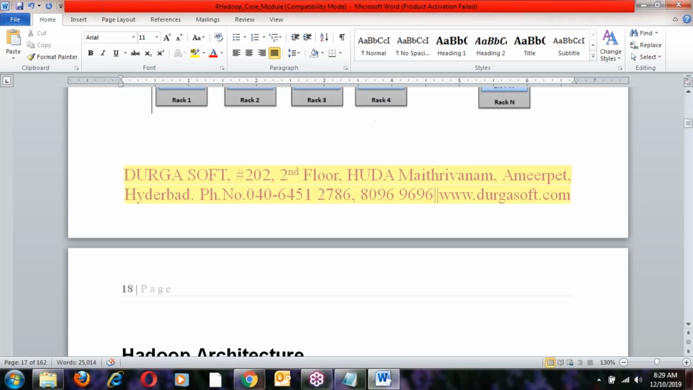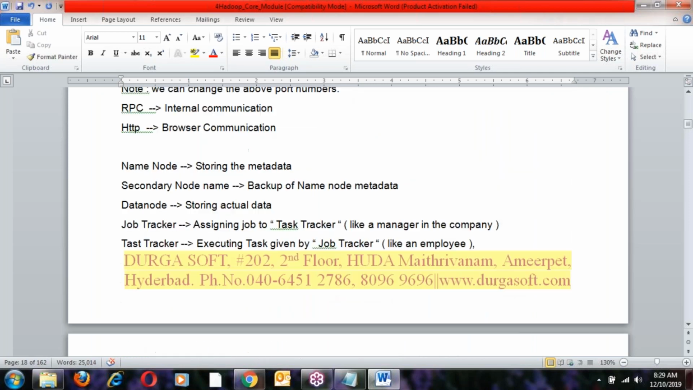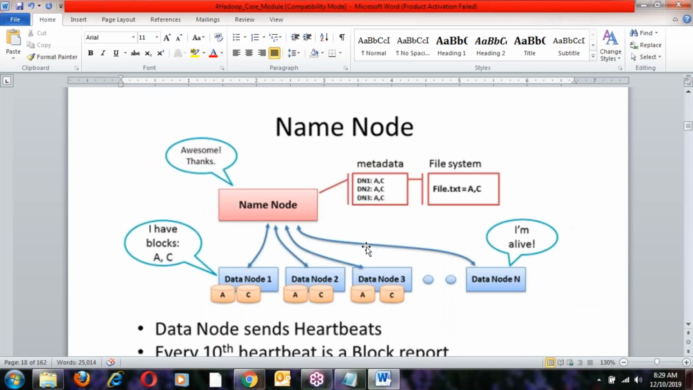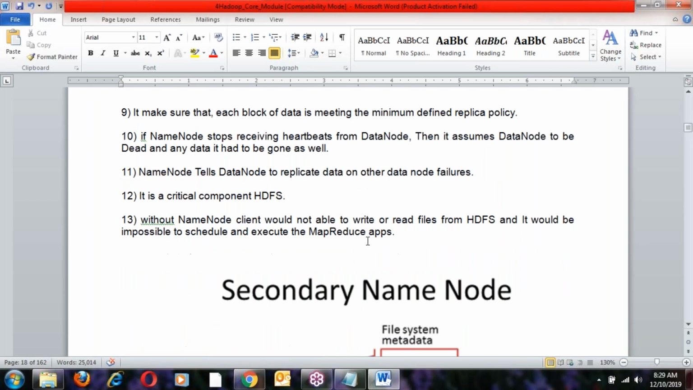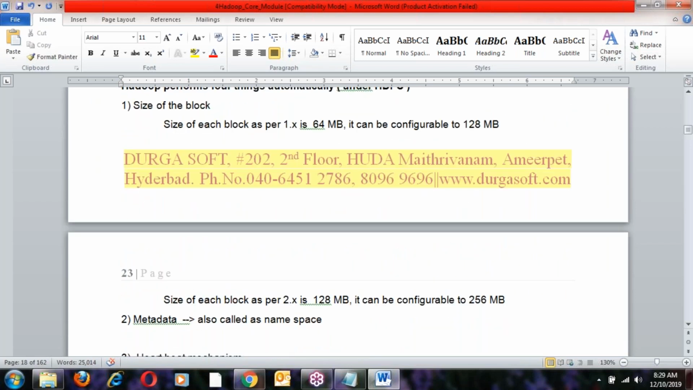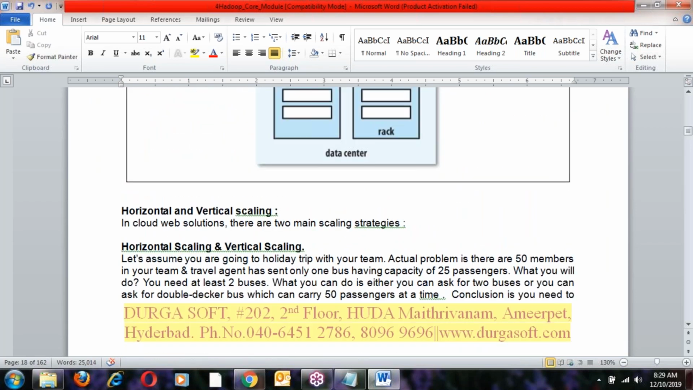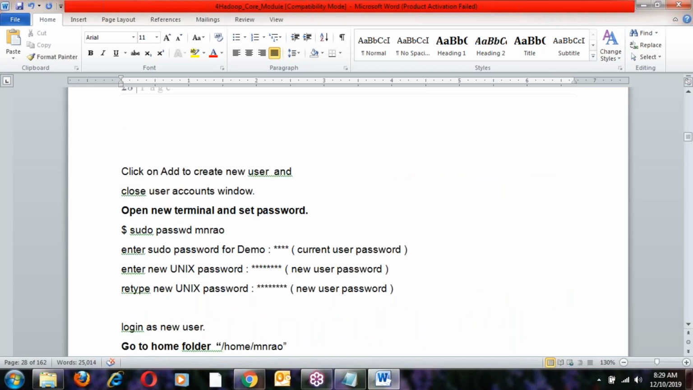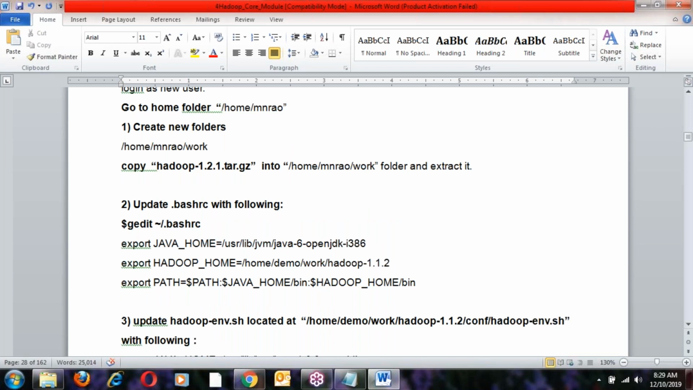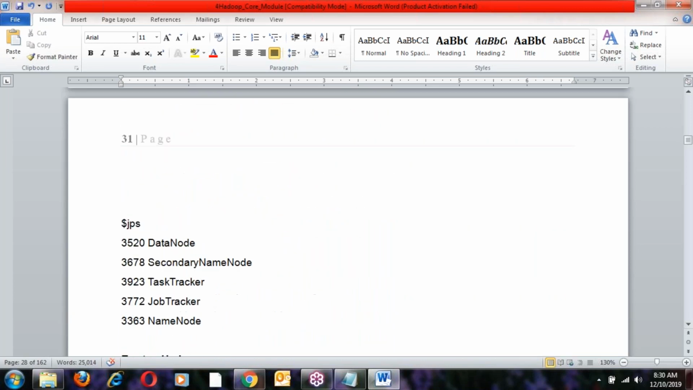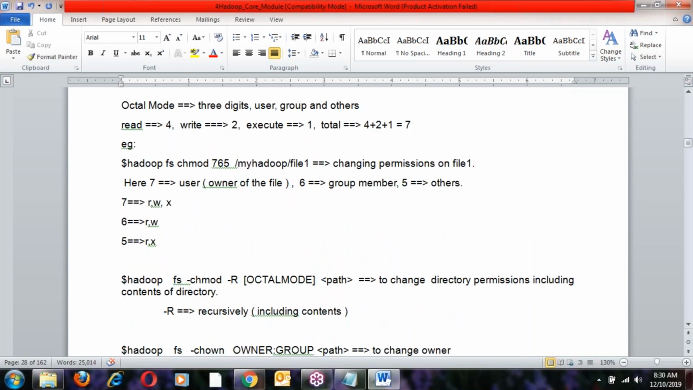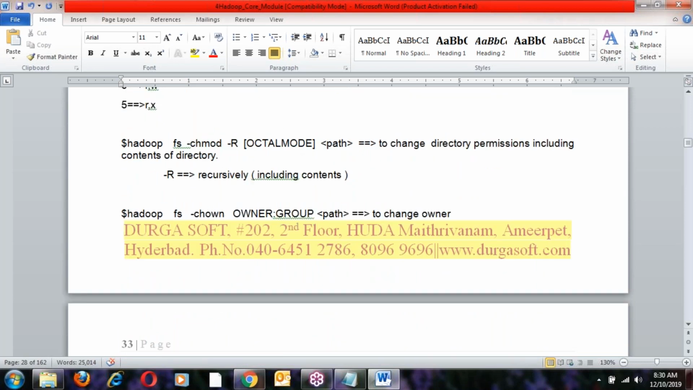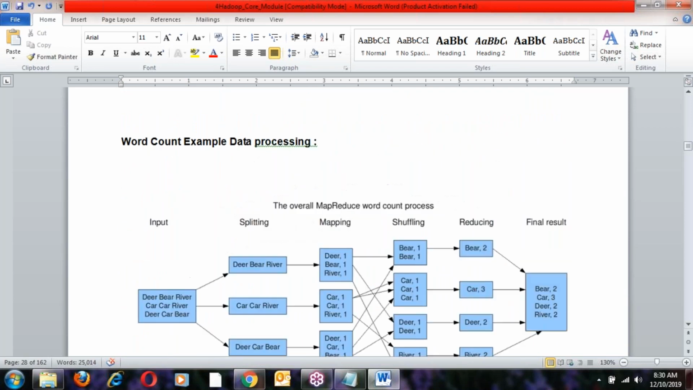Hadoop cluster architecture. Okay, 1.x version, 2.x version, 3.x, all these architectures are explained in very clearly prepared documents on each and every topic. This is my experience. It's not copied from anywhere. With my experience, I have prepared all this documentation. Okay, Hadoop commands and everything are prepared here.